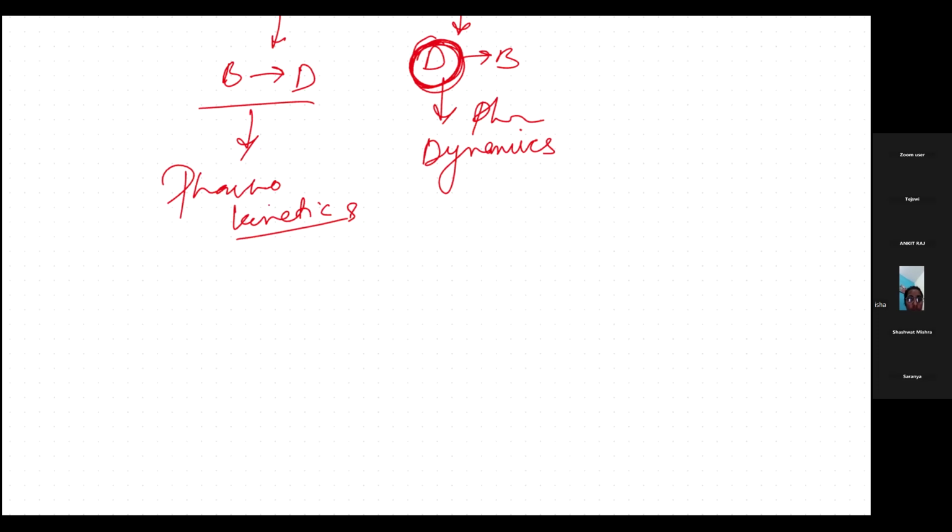Now, before going into kinetics and dynamics, there are certain points which we should know. They are important. If we talk about examination, they are important. Like in the previous year, there was a 5 marks question from this topic, that was drug form.